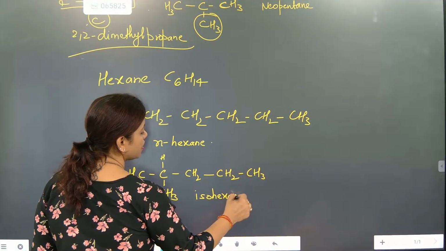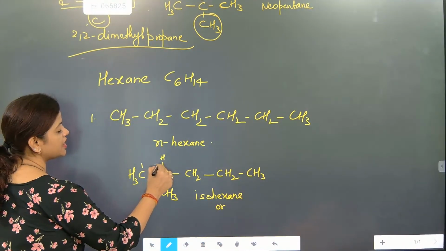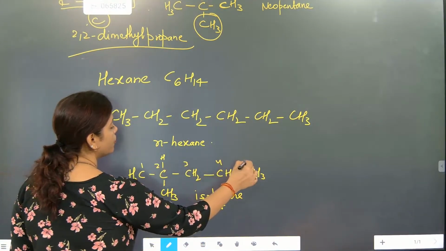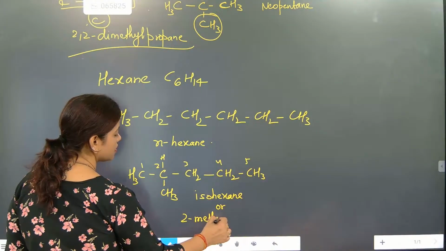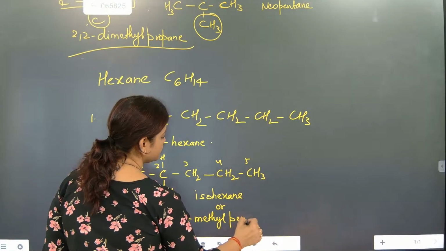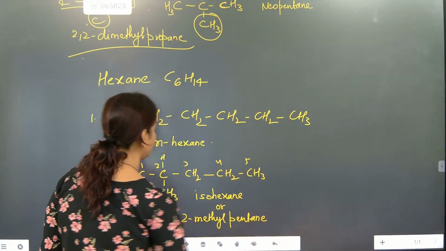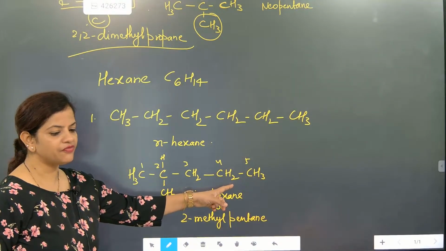This is called as isohexane or another name what we are going to call. From here we will start naming 1, 2, 3, 4, 5. So 2-methyl pentane. Now this we can shift here also. Name will start from here.